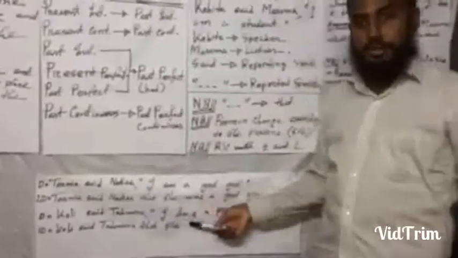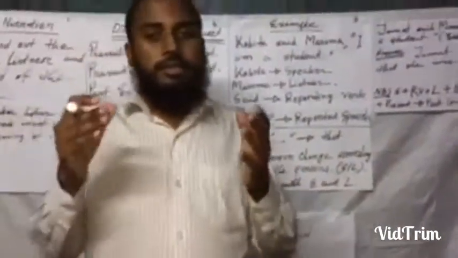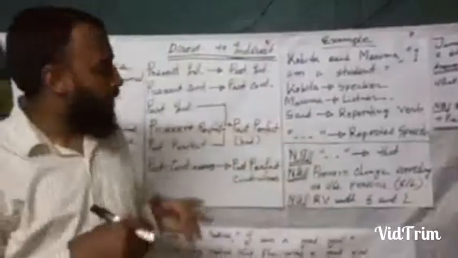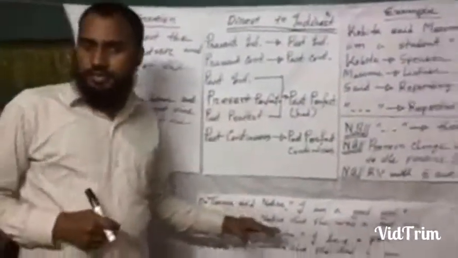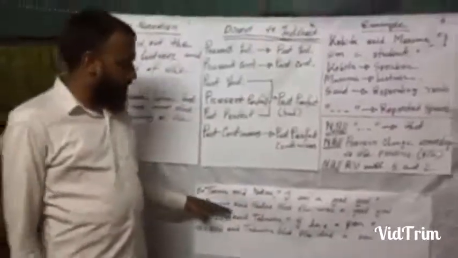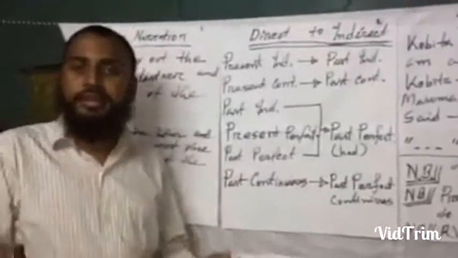Here the auxiliary verb "have" comes. So instead of "have", we put "had" according to our rules. So my dear students, all of the students, try to understand my classes and practice this kind of sentence at your home. Write down this kind of sentence again and again, and practice it again and again.